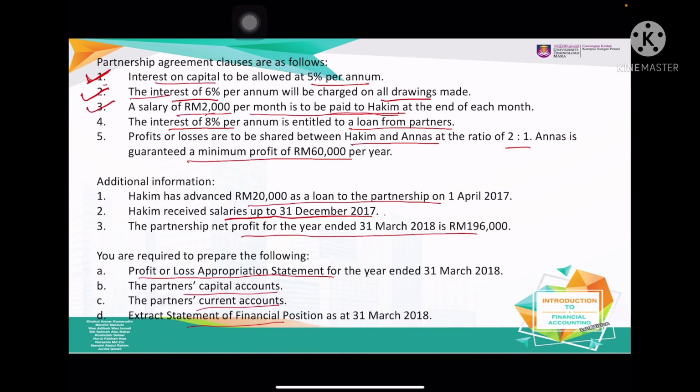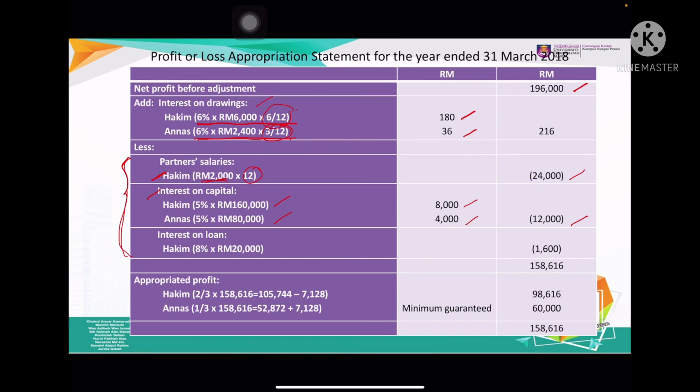Interest on loan, have a look here. Interest on loan is 8% from the partners. So where do we get the amount of interest on loan? Additional information: Hakim has advanced 20,000 on 1st April, so at the beginning of the period, complete for 1 whole year. So interest on loan, only for Hakim, is 8% times 20,000. Complete for 1 year is 12 over 12, so we don't need to write it. You get 1,600.